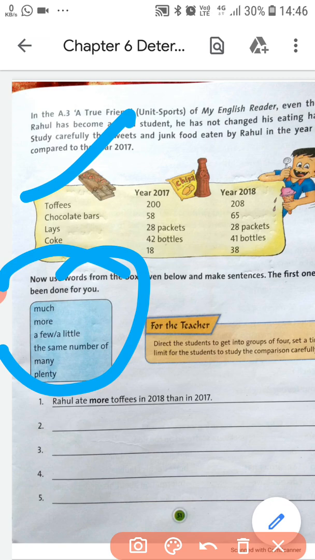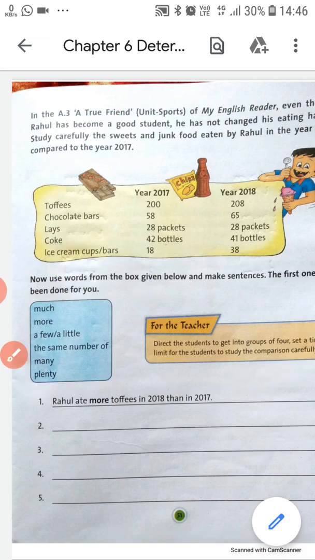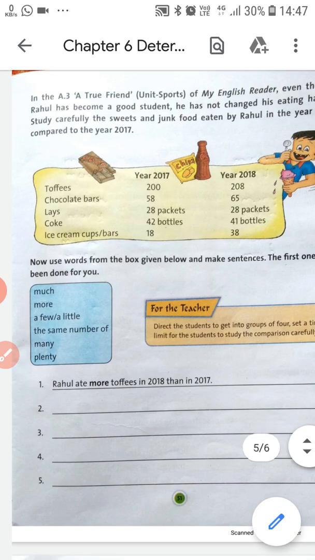Here you can see the list of determiners. What you have to do is compare the eating habits of junk food by Rahul in a sentence using these determiners. One example is already done: Rahul ate more toffees in 2018 than 2017. After that there are chocolate bars, 65 eaten in 2018 and 50 in 2017. So you should write: Rahul ate more chocolate bars in 2018 than 2017.